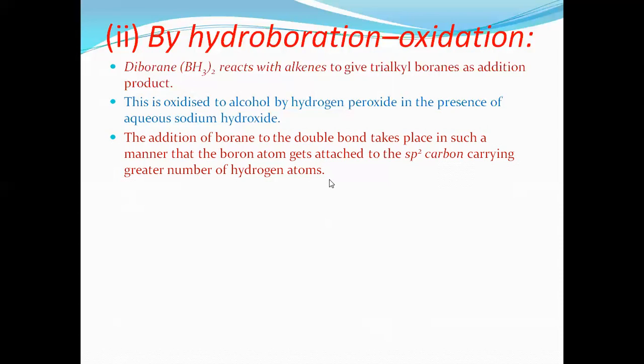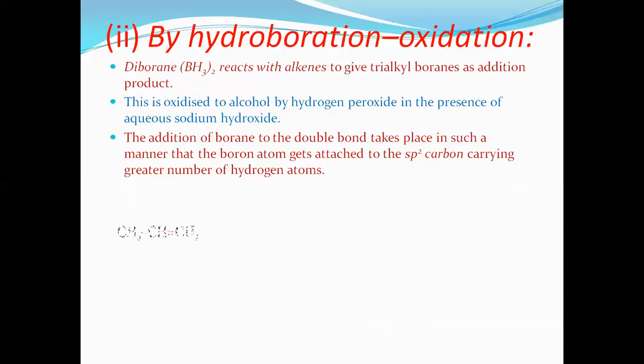In a symmetrical alkene, both carbons have the same number of hydrogens, but otherwise the number of hydrogen atoms must be different. In such a case, the boron atom has to be added to the sp2 carbon atom of the double bond that contains the greater number of hydrogen atoms.